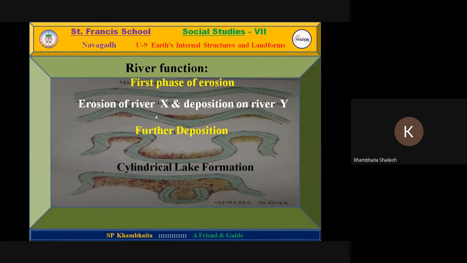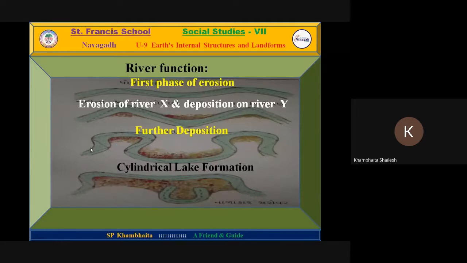This way it merges. Many times you have visited Triveni Sangam. It is here near Virpur, and also in Somnath, there is a Triveni Sangam where more rivers merge with one another. Next, further deposition. Here you can see the shape. The river creates this kind of shape, and I have just told you the shape of the river.